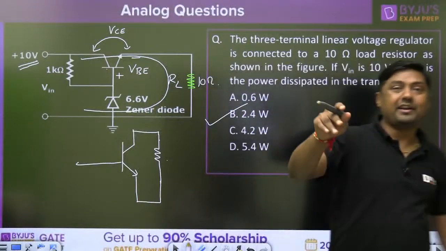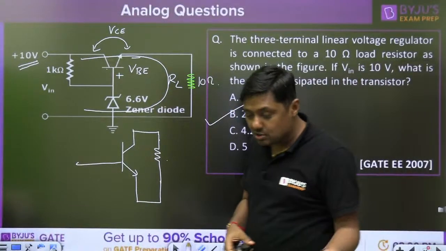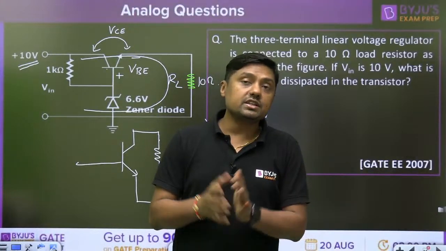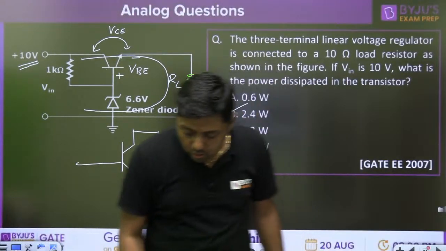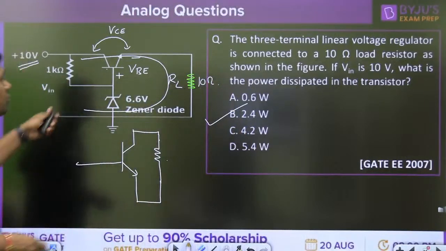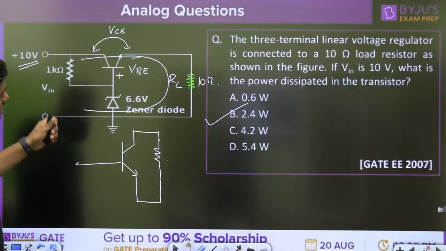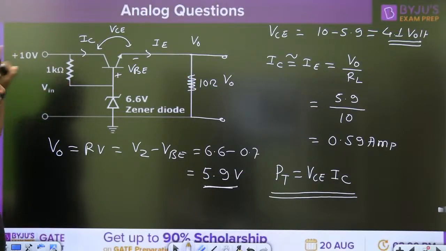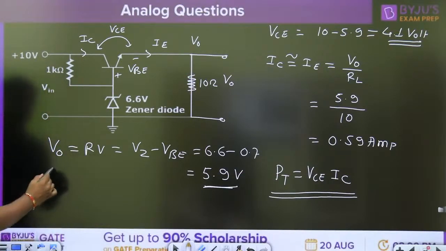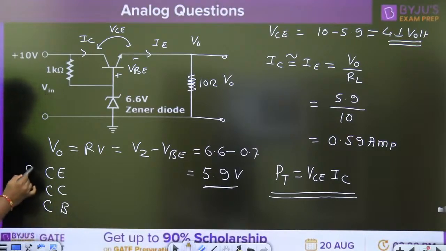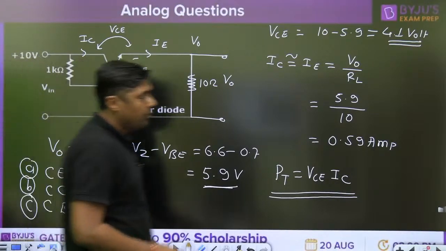Now in MSQ, they may ask what is the name of this voltage regulator and what about the transistor. Is it in common emitter, common collector or common base configuration? In the comments box, everyone give me the answer. In the next class I will mention your name. In this particular circuit, it is in which mode? There are three options: common emitter, common collector or common base.